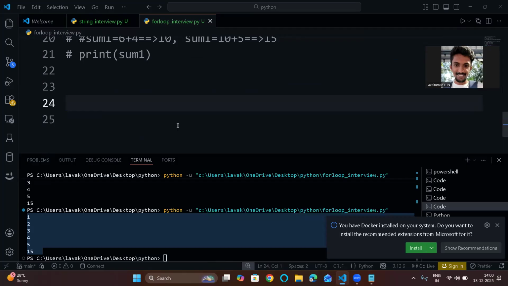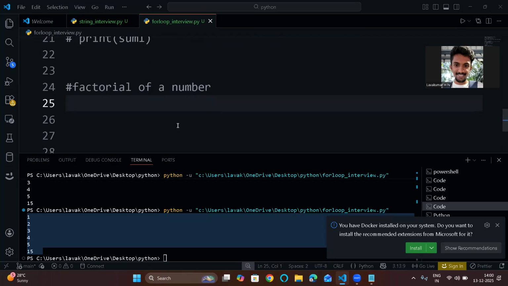Now let's see some other questions that can be asked. So they will ask the factorial of a number. This is one of the good questions. First, you need to understand what the factorial of a number is. Whatever number they have given, you are going to multiply the numbers till 1. So if suppose they have given 2, you will multiply till 1, so 2 into 1 is 2.